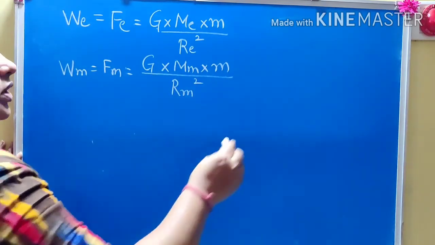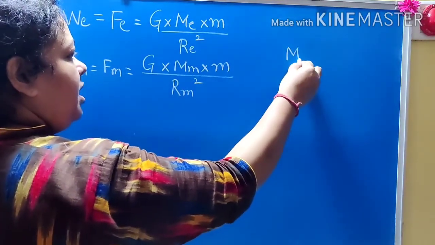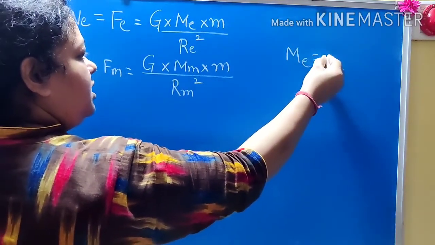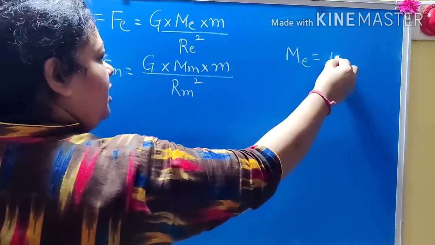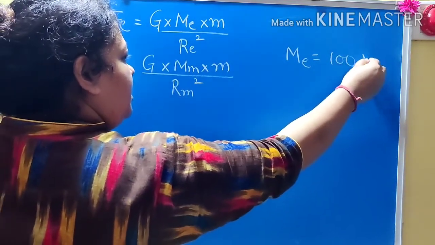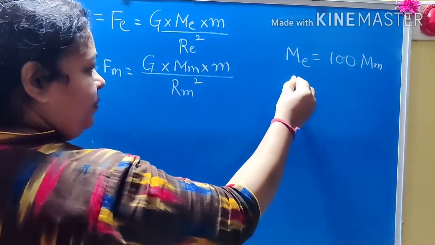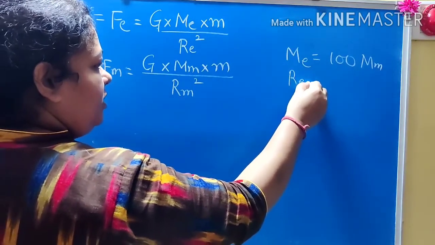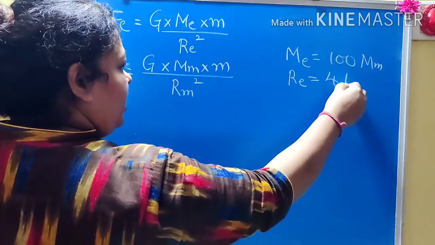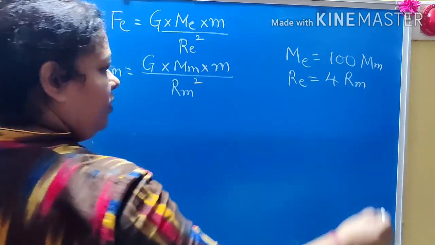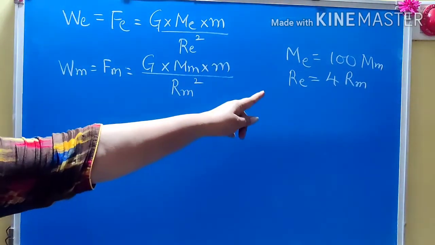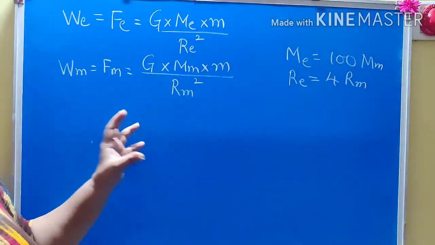Now we know that the mass of earth is nearly 100 times the mass of moon and the radius of earth is nearly 4 times the radius of moon. Now using this we will try to solve.